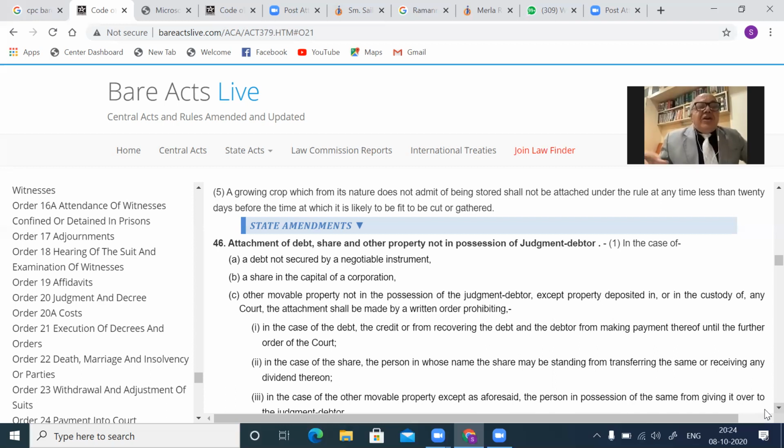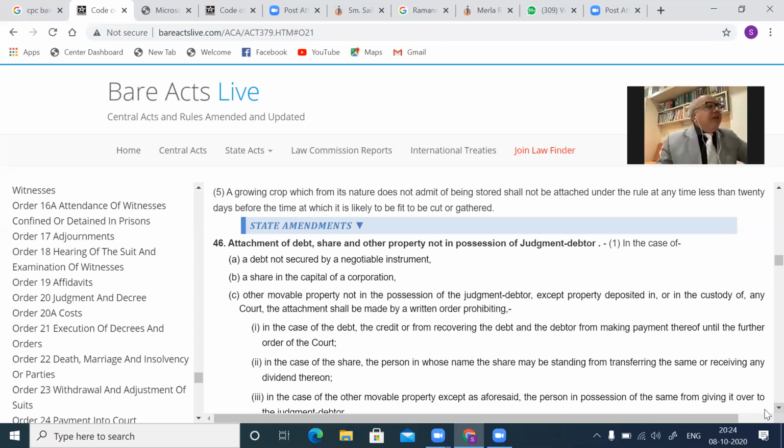A judgment debtor may be entitled to certain amounts from his friend. He has given a loan to another friend, or he is about to disburse a loan. Then you can attach that loan. So you can attach the amount in the bank, the loans, the shares in a public limited company of the judgment debtor, which are in the hands of third parties.